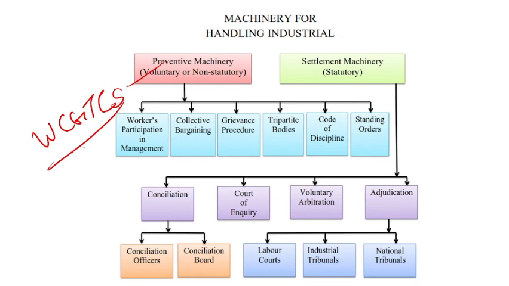Then in case of settlement measure we have conciliation, court of inquiry, voluntary arbitration and adjudication. CC, VA, you can remember: voluntary arbitration, adjudication, conciliation and court of inquiry. These are the four types of settlement measure. Here conciliation is further classified into conciliation officer and conciliation board, and voluntary arbitration is not classified. Adjudication is classified into labor courts, industrial tribunal and national tribunal. NTA is asking frequently from this topic. Please keep this in mind.